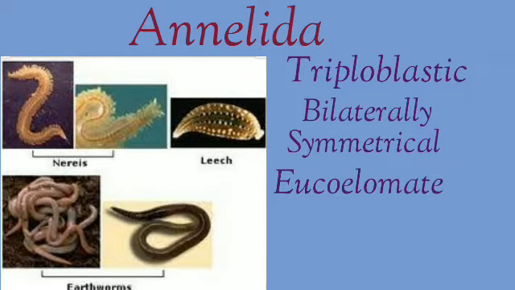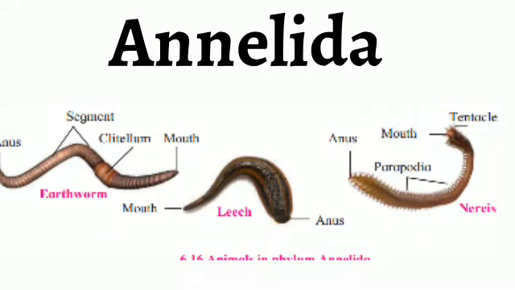Triploblastic means three germ layers, bilaterally symmetrical means we can get two halves, and eucoelomate means it is showing the body cavity. Here see the examples of Annelida: earthworm, leech, nereis. Most of the animals are free living, but few are ectoparasites. Free living animals may be marine or freshwater dwellers.